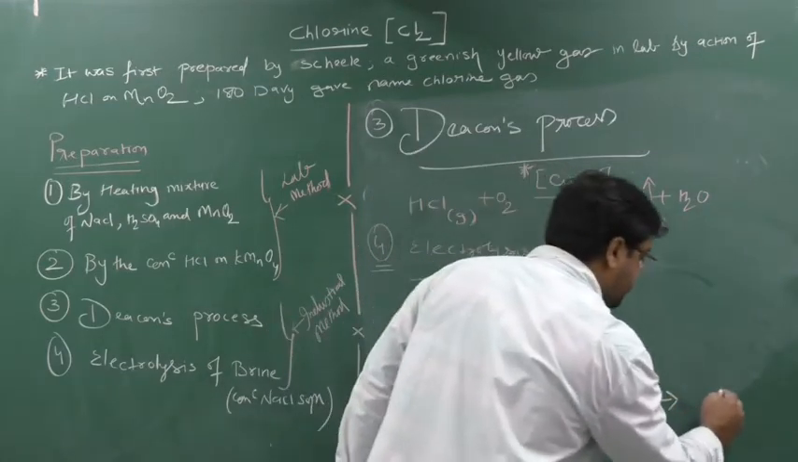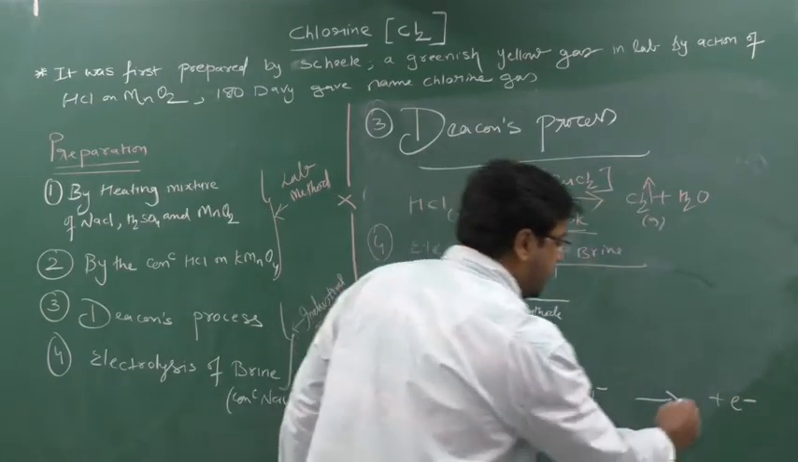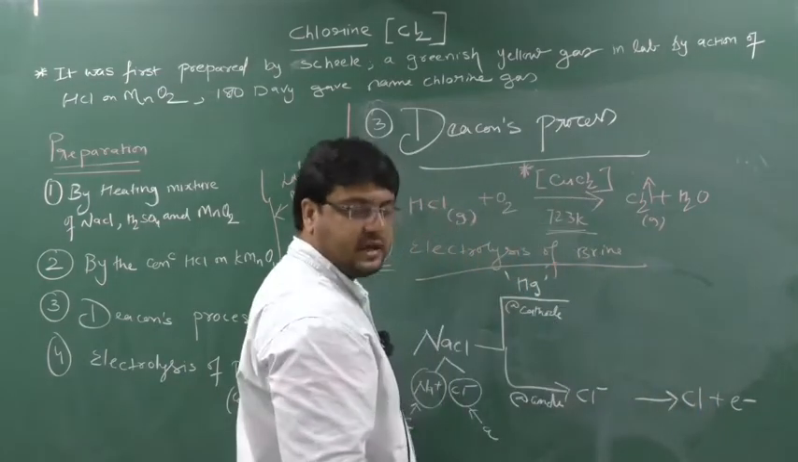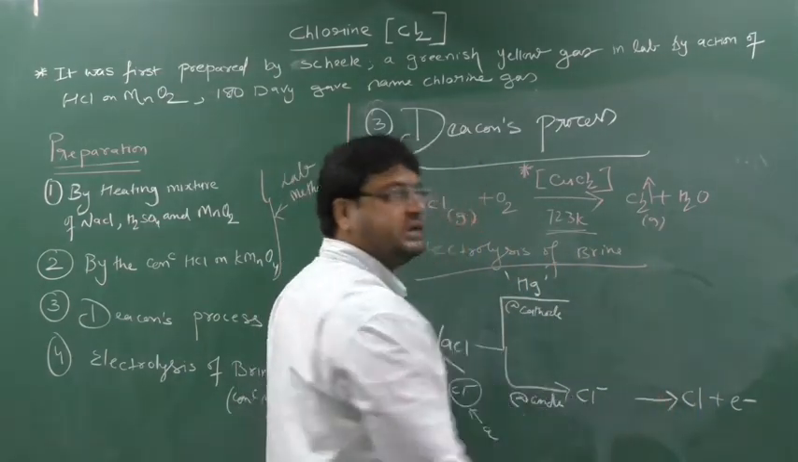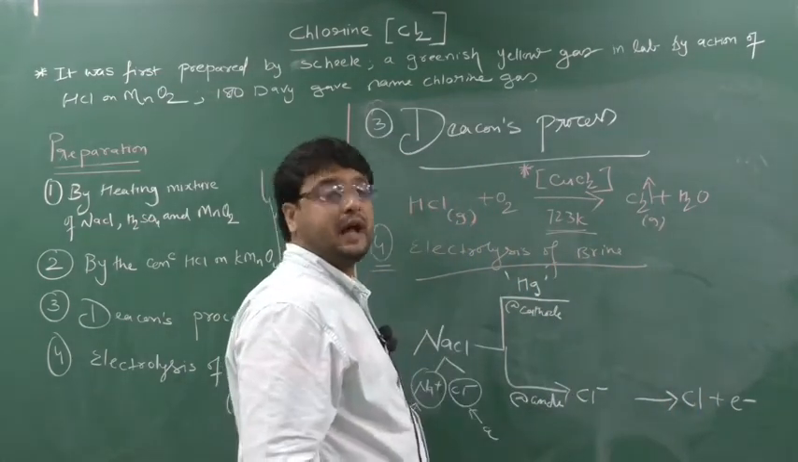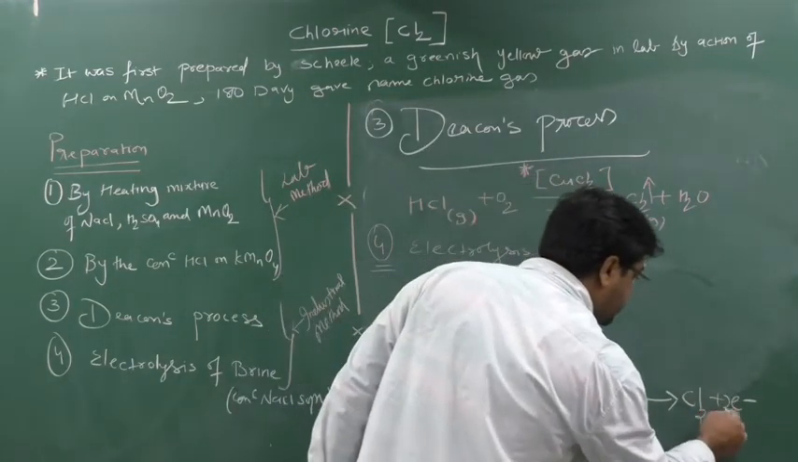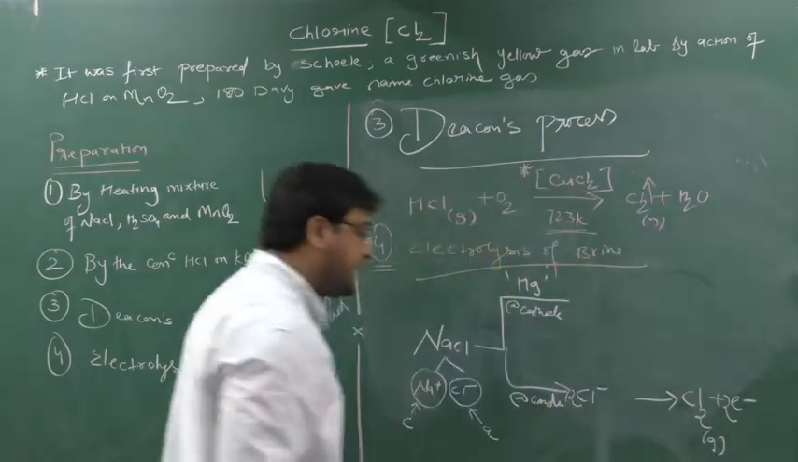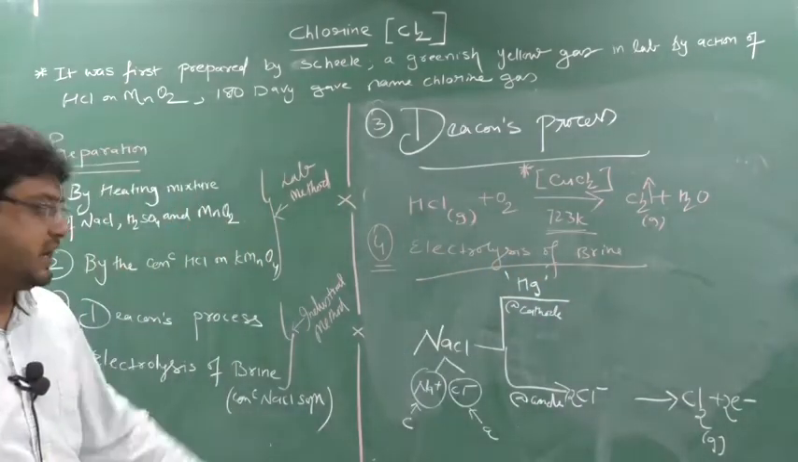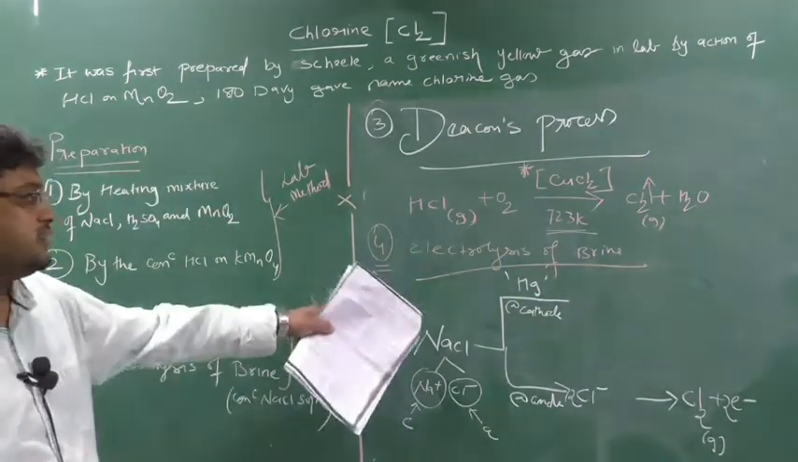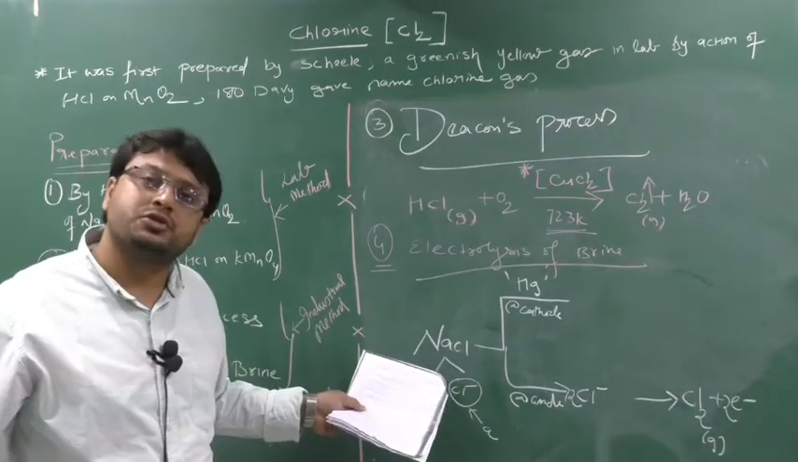Oxidation means what? Loss of electrons. So loss of electrons will occur and Cl− will form Cl. But Cl cannot exist as a single Cl, it will exist as a diatomic molecule, so it will form Cl2. This is the gas. So chlorine gas will be liberated at the anode on electrolysis of brine. Brine means what? Concentrated solution of NaCl.